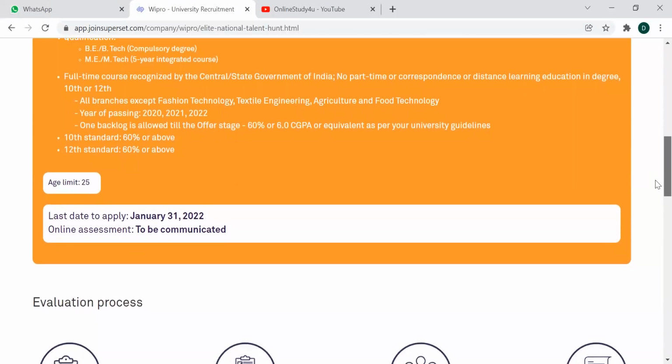The last day to apply is January 31st. So you have almost more than one solid month. Make sure you apply.